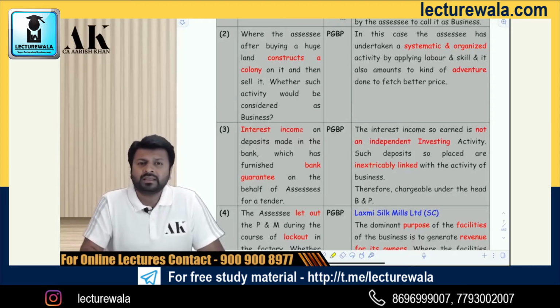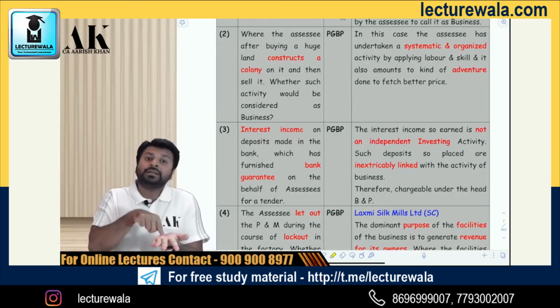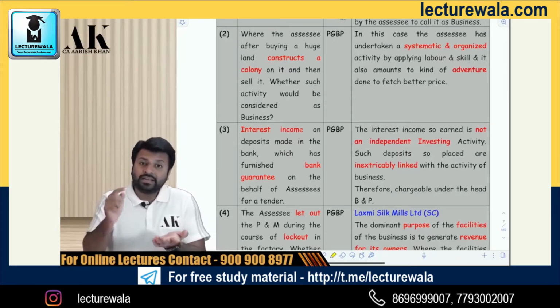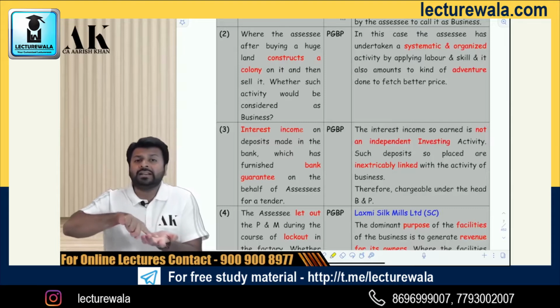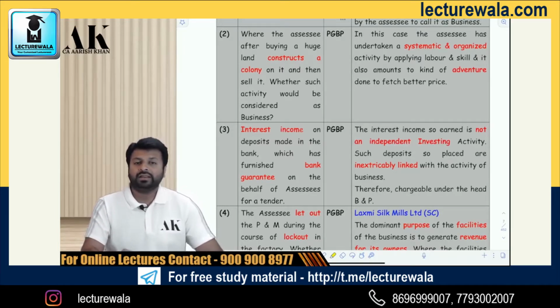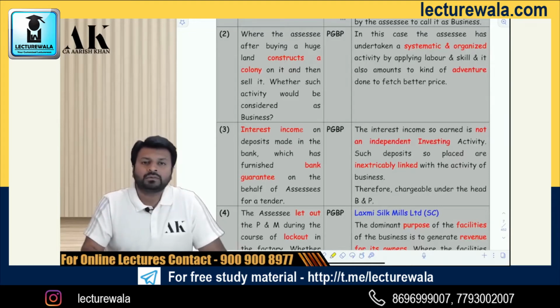What does it mean? It means interest can come under IFOS and it can also come under PGBP. In fact, interest will come under IFOS only if it doesn't come under PGBP. It means the priority has to be given to PGBP. Therefore, interest is a comparative matter, which can come under PGBP also, and under IFOS also.